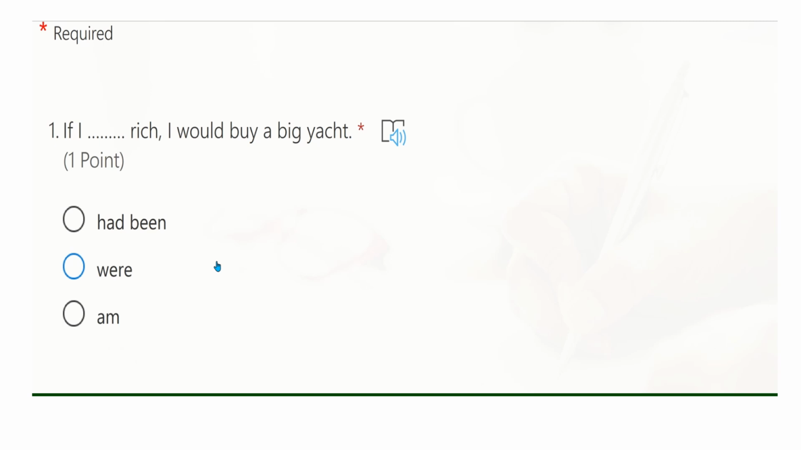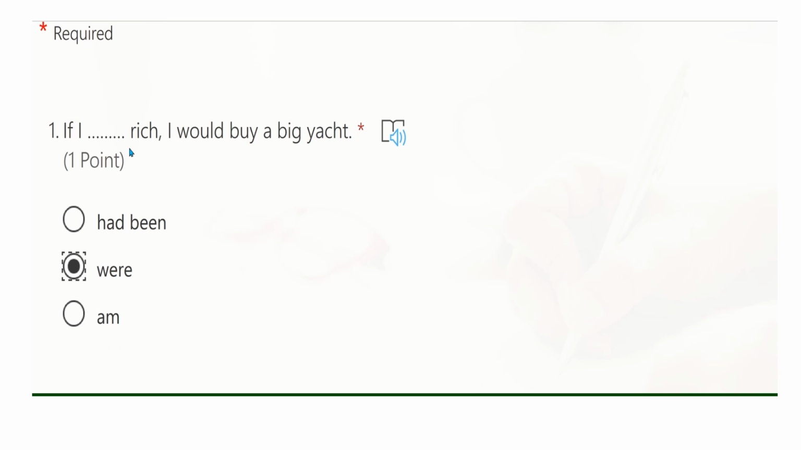So let's get started. The first one: if I rich, I would buy a big yacht. Is it had been, were, or am? So the right answer here is were. Why were? Because this is conditional type 2. If I were rich, I would buy a big yacht.